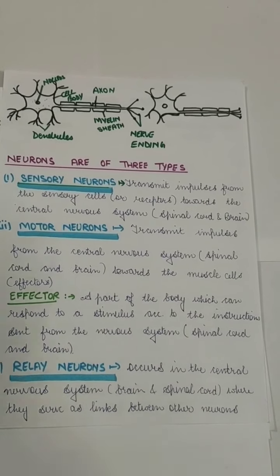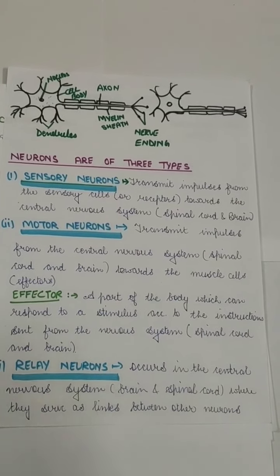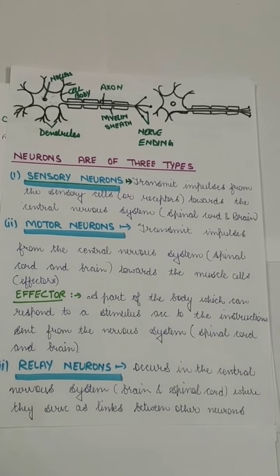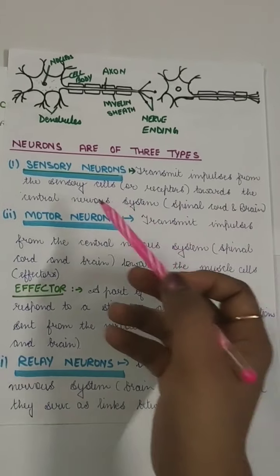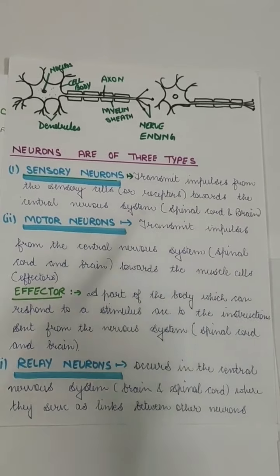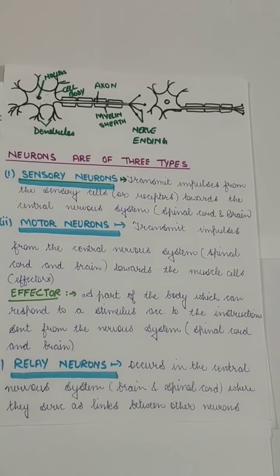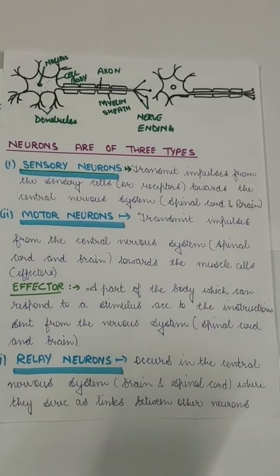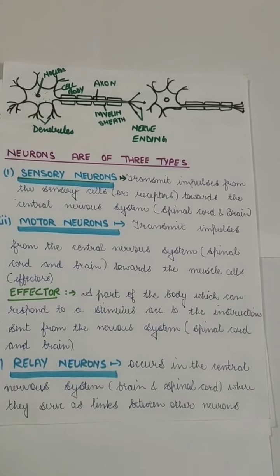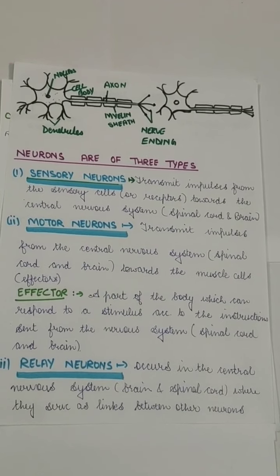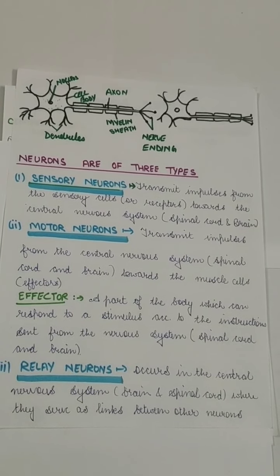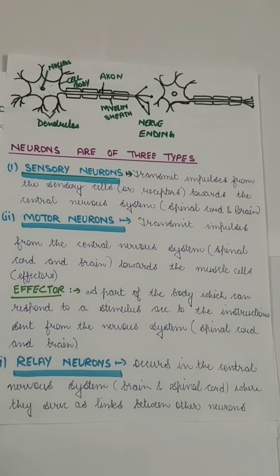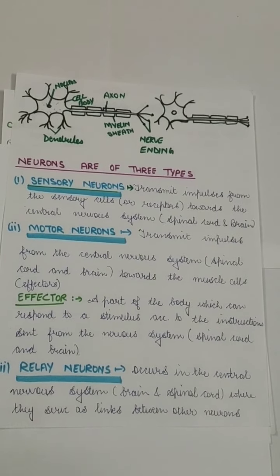So when our skin or our ears or any receptor senses anything, these sensory neurons transmit the nerve impulse, or the message, to the brain or to the spinal cord, because our brain takes action, but sometimes our spine also takes action without informing the brain. I will explain in this lecture how.